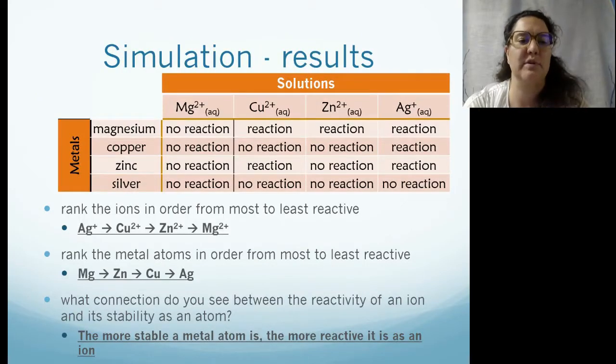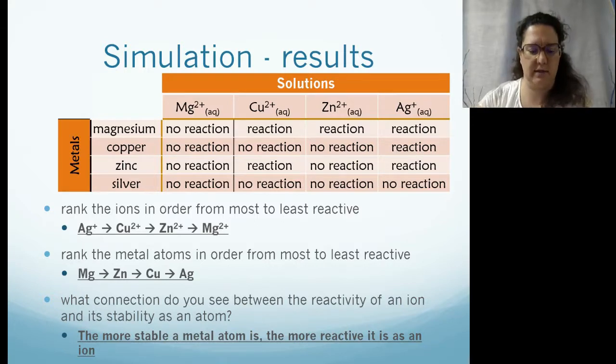So when magnesium was placed into a magnesium solution, there was no reaction. When it was placed into a copper solution, there was a reaction, a reaction with zinc and a reaction with silver. Copper had no reaction to any of the solutions, and zinc had no reaction to any of the solutions, and silver had no reaction. Zinc had a reaction to copper and silver. Copper had a reaction to zinc. And silver had a reaction to no solution.